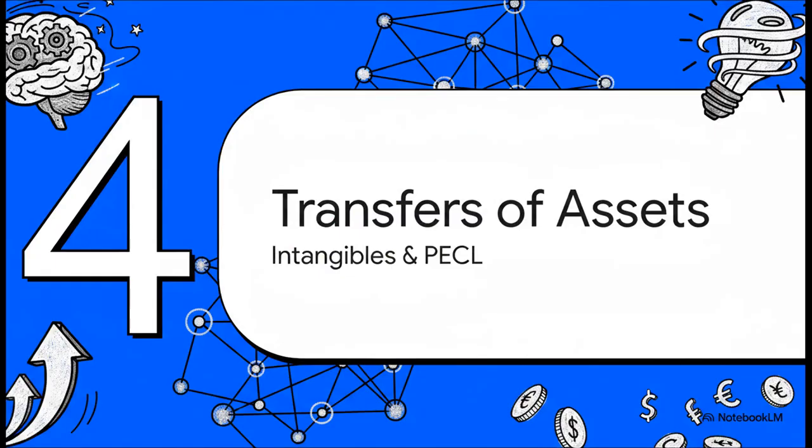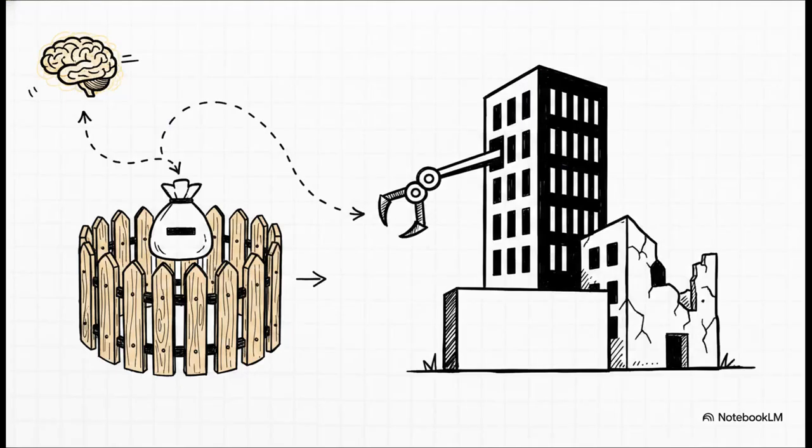Section 4. Transfers of assets and intangibles. Let's transition over to the nuances of transferring specific classes of assets, like intangibles, between group companies. So just like capital assets, intangibles also transfer on a completely tax-neutral basis at their written-down value. But I really want to spend some extra time here warning you about PECL, pre-entry capital losses. These are basically unused capital losses in a newly acquired subsidiary.